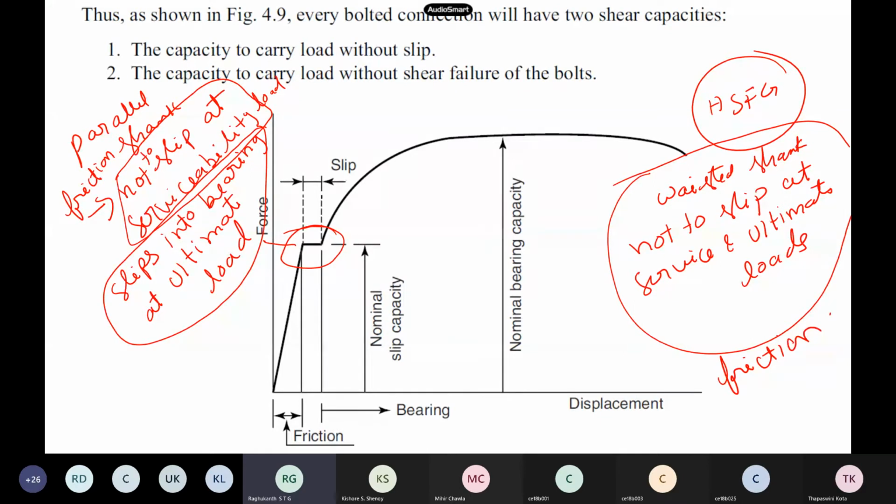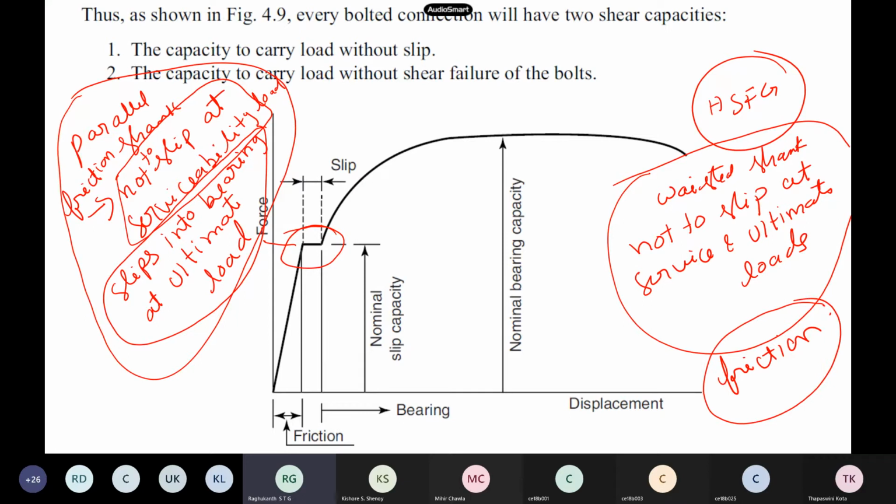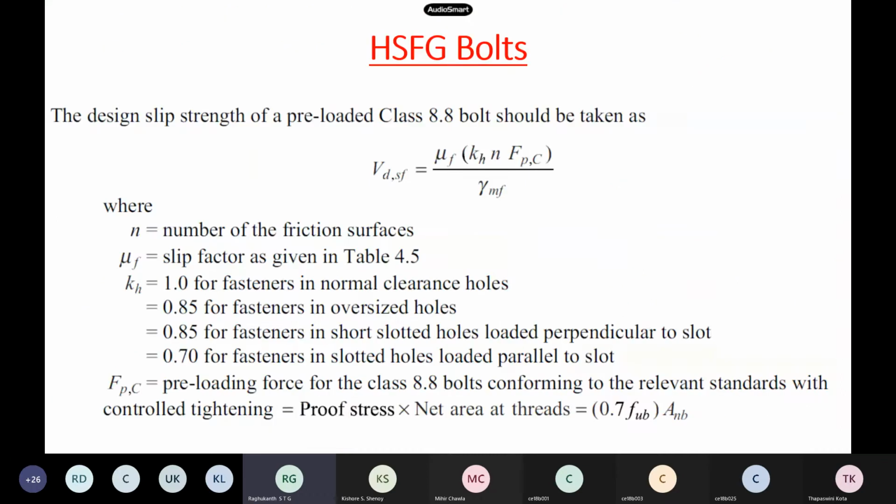If you want to design the parallel type of bolts, you have to calculate the frictional capacity, the bearing capacity, and the shear capacity, all those things. If it is a wasted shank, the design is such that we are not allowing the bolt to slip at service as well as ultimate load, so the frictional capacity itself is sufficient. But more bolts may be required, so this may be more conservative or uneconomical, which happens in practice. So two things you have to do, parallel shank and wasted shank.